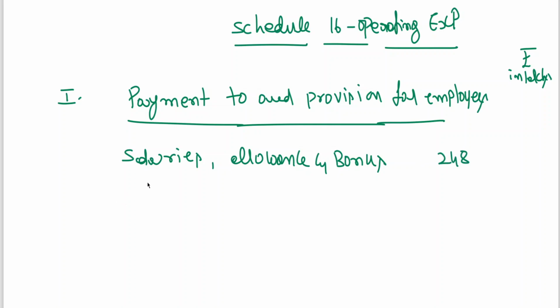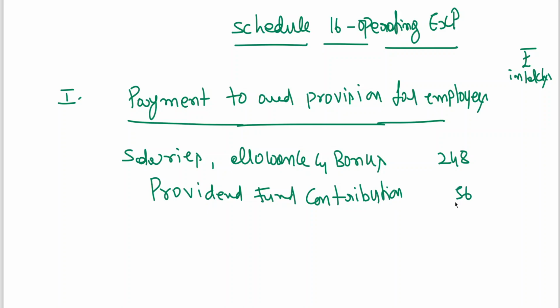Then provident fund contribution 56. So 248 plus 56, 304.